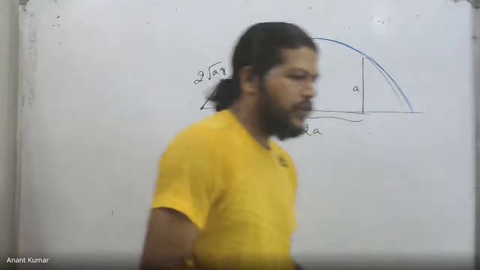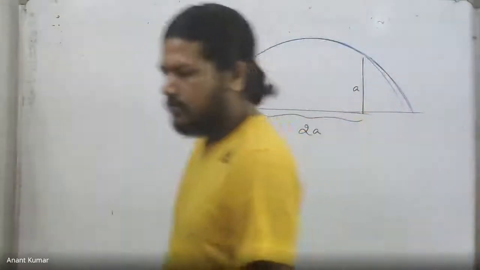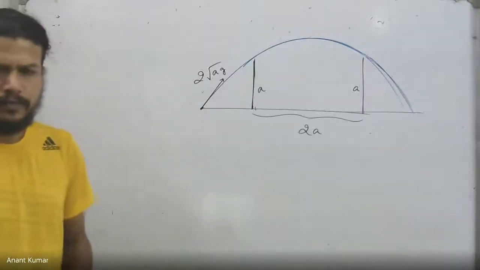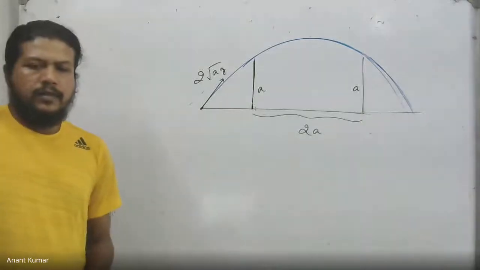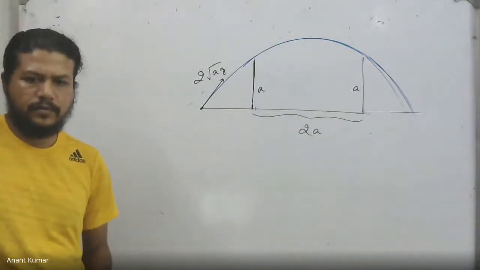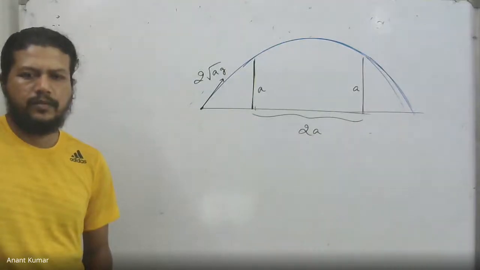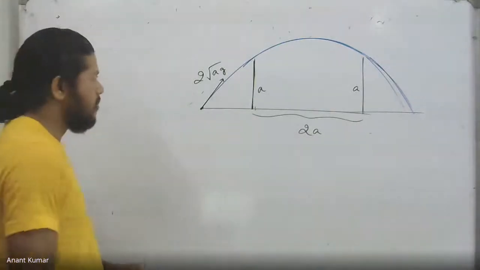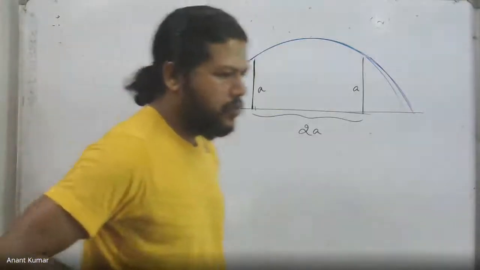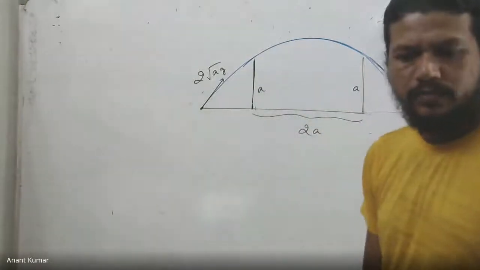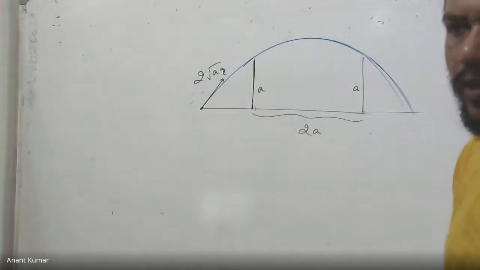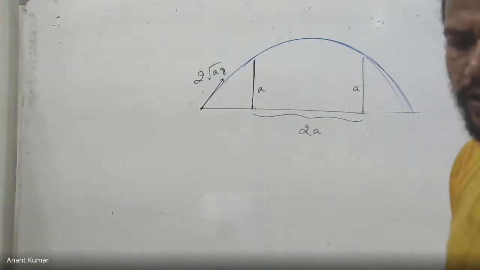So the speed of projection is 2 into root over of A into G. We had to figure out the time taken by the object to pass between the two points, that is, the time interval between the two walls. How long does it take to pass?